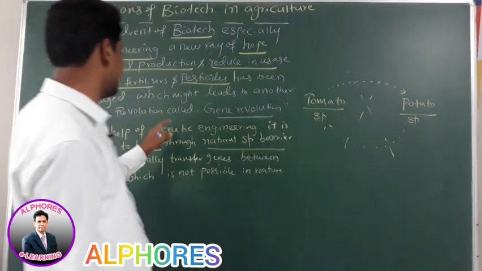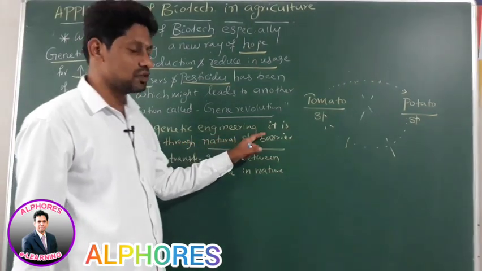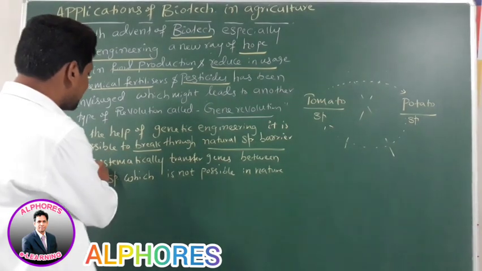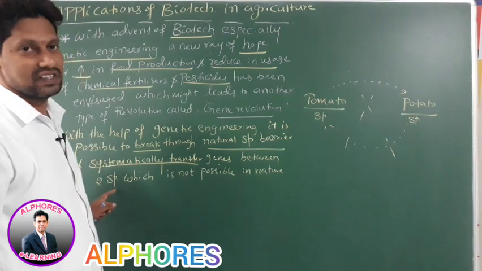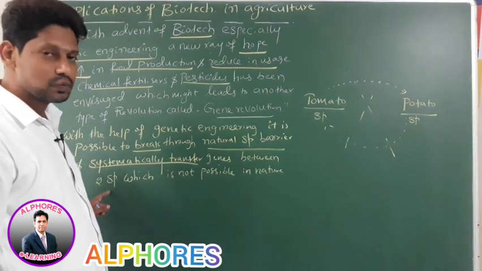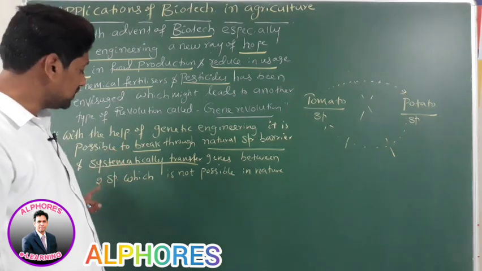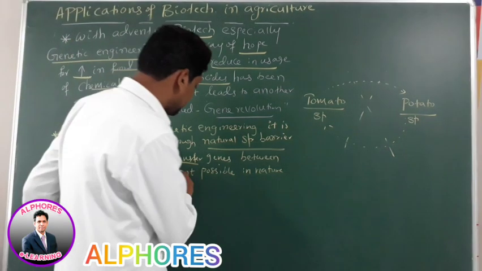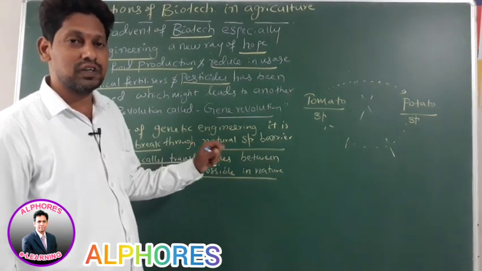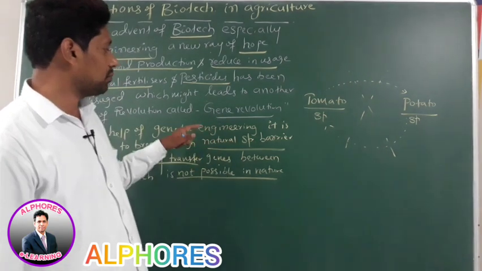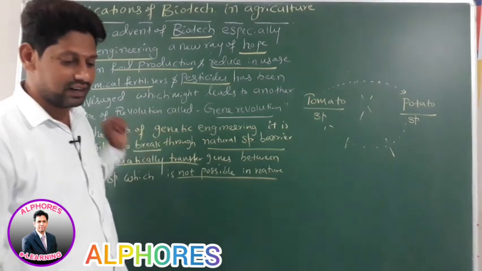Therefore, the genetic engineering process has broken the natural species barrier, and systematically genes are transferred between two species. Is this transfer of gene between two species possible in nature? Not possible in nature. Transfer of genes between two different species can be done by genetic engineering process. Is this statement clear? Okay, right?